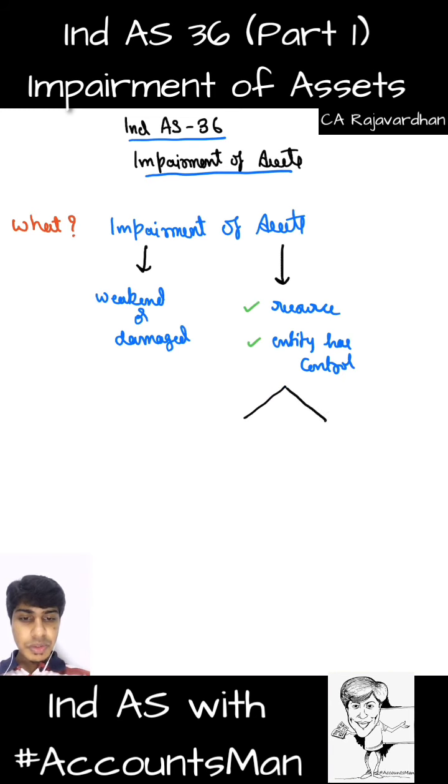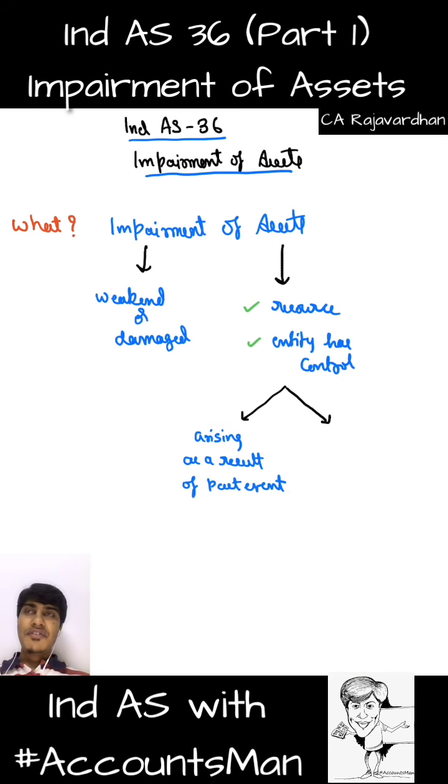Further, two important points. Number one, it is called an asset because it arises as a result of a past event, and it is called an asset because it will give us future economic benefit. So arising because of a past event, giving benefit in the future. In the past we have purchased it. That is the reason it's an asset with us now.